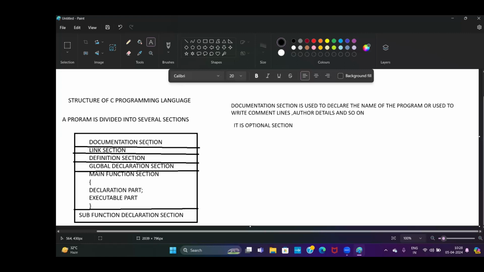So how can you understand whether it is documentation section or not?